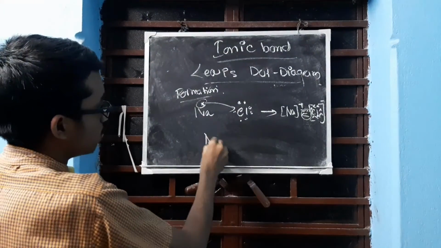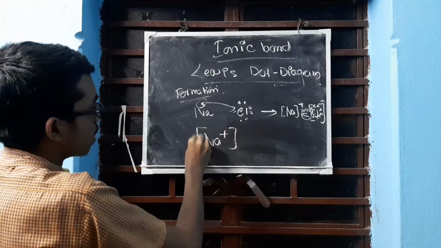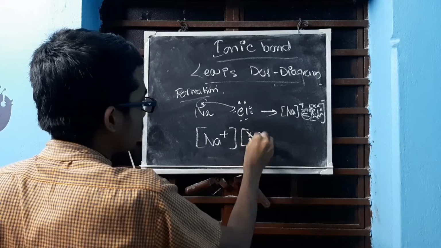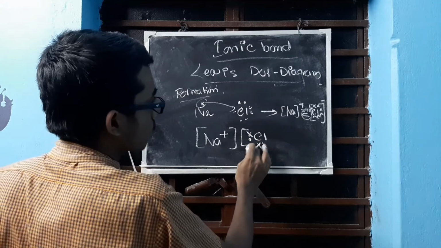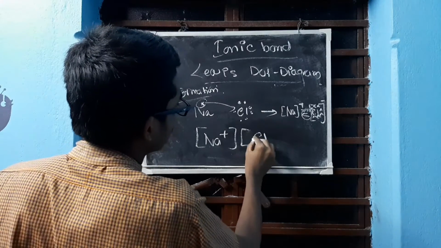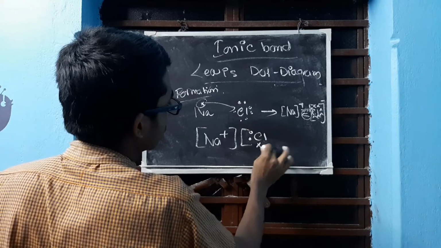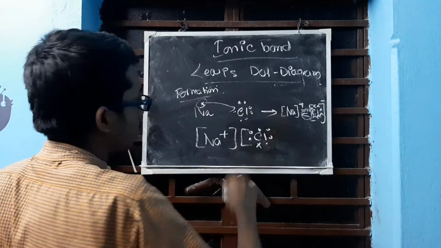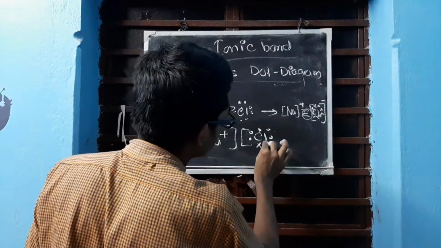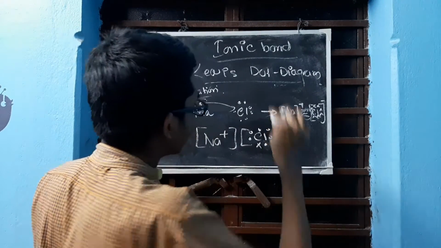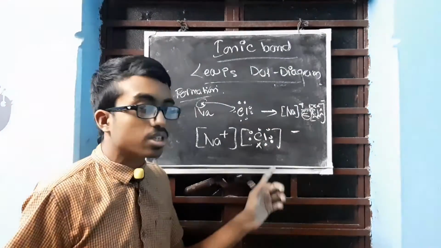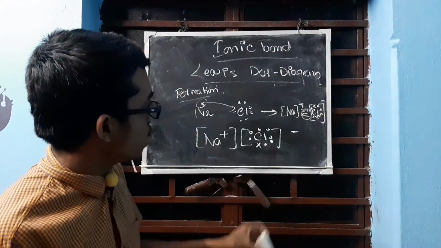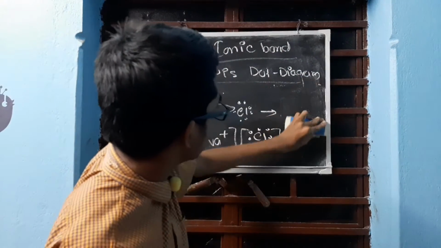If this is not visible, I am writing it again over here. Sorry, wait. It was not like that, right? So this is 1, 2, 3, 4, 5, 6, 7. Okay, so this is like this. So this is the structure of NaCl. NaCl structure somewhat looks like this. This is not a cross, so don't check this. Not a cross actually.